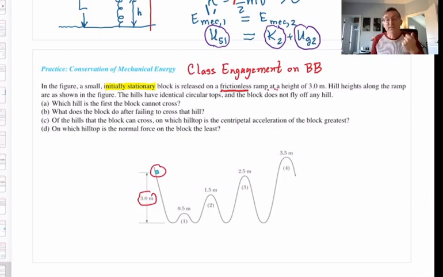And then use conservation of mechanical energy to help you answer A, B, and C. And then use Newton to help you answer D. So that's my explanation of our class engagement exercise, and you will answer that on Blackboard, please. And we will be practicing applying conservation of mechanical energy in class to Wiley Plus problems. But that's all for this video.